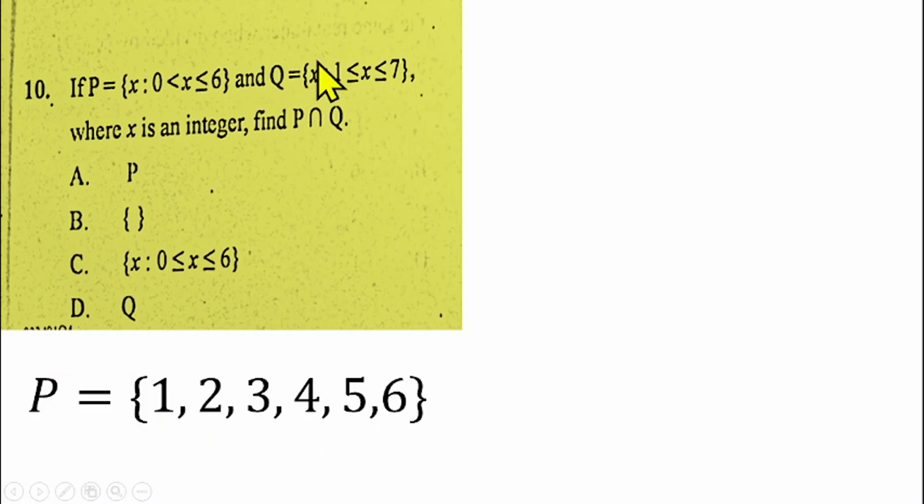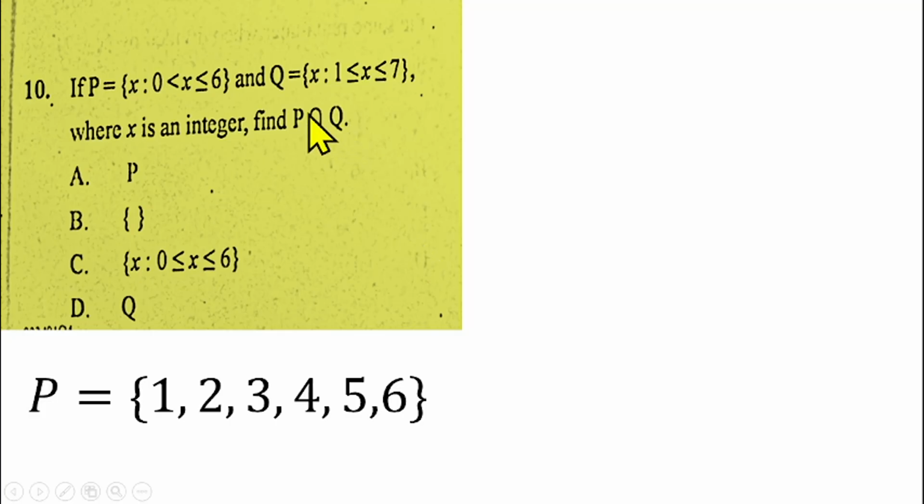Then there's also set Q having elements x such that 1 is less than or equal to x less than or equal to 7. That means the elements here should be from 1 to 7, because 1 is less than or equal to x, that means x is greater than or equal to 1, and x is less than or equal to 7.